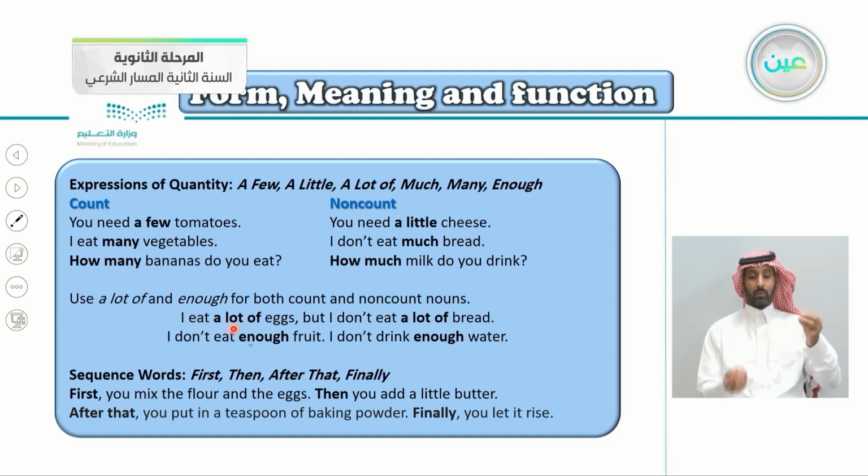I eat a lot of eggs, but I don't eat a lot of bread. Notice here, eggs are count nouns, bread is a non-count noun, and with both of them we used a lot of. So a lot of and enough both come with count and non-count. I don't eat enough fruit, and I don't drink enough water. So enough comes with fruit and with water. It doesn't matter if it's count or non-count. A lot of and enough come with both of them.